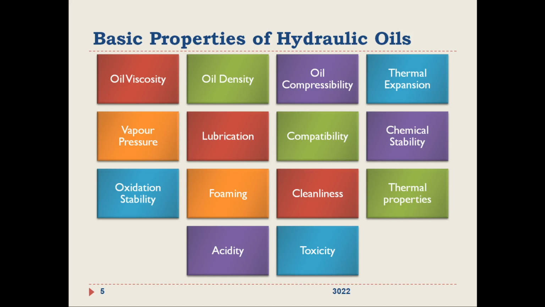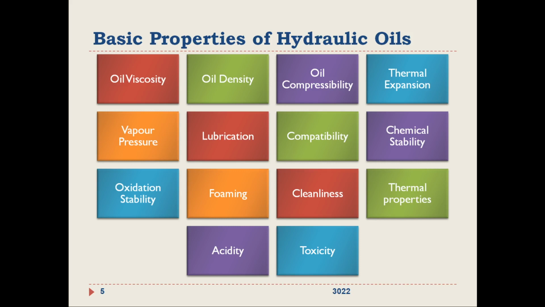Now it's looking nice, right? These are the basic properties, categorized. There are 14 important properties of hydraulic oils, namely viscosity, density, compressibility, thermal expansion, vapor pressure, lubrication, compatibility, chemical stability, oxidation stability, foaming, cleanliness, thermal properties.